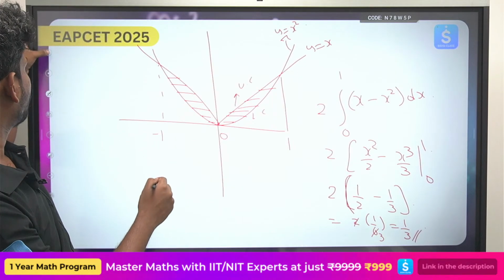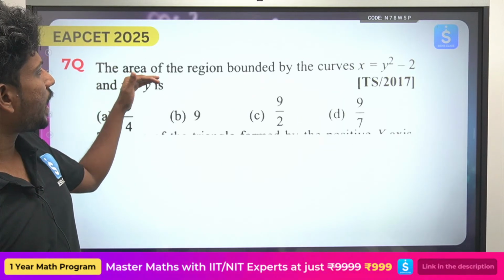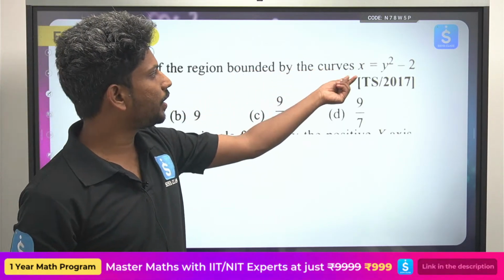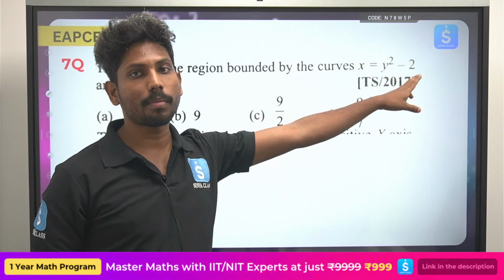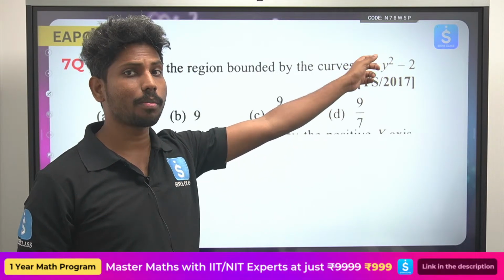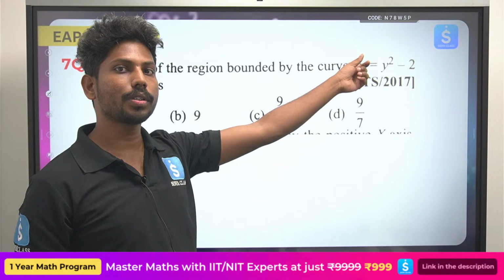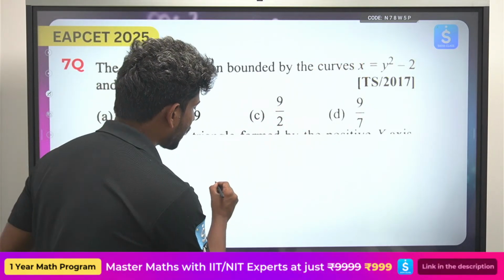So this is a simple question. See the next question. Area of the region bounded by the curve x equals y square minus 2. Now this will be symmetric about which axis? It will be symmetric about the x-axis.